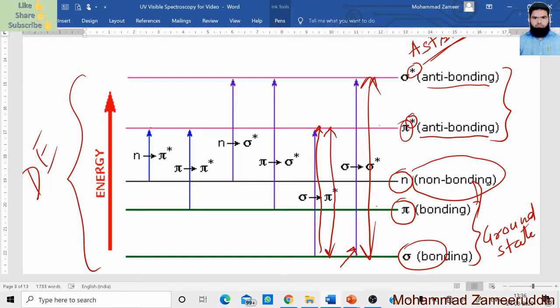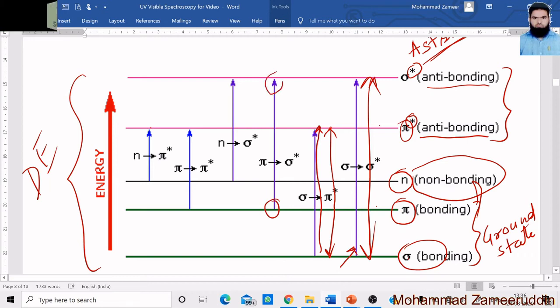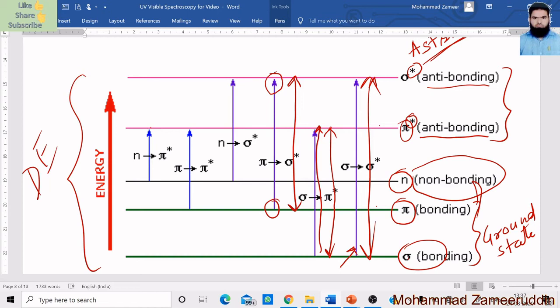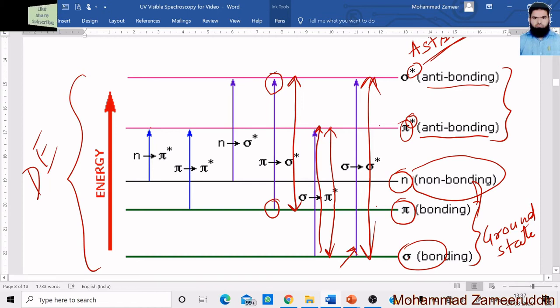The third transition is from the pi orbital, or pi electron, to the sigma asterisk orbital. This also requires somewhat intermediate energy, because the difference of these two levels is only slightly different from the previous one.